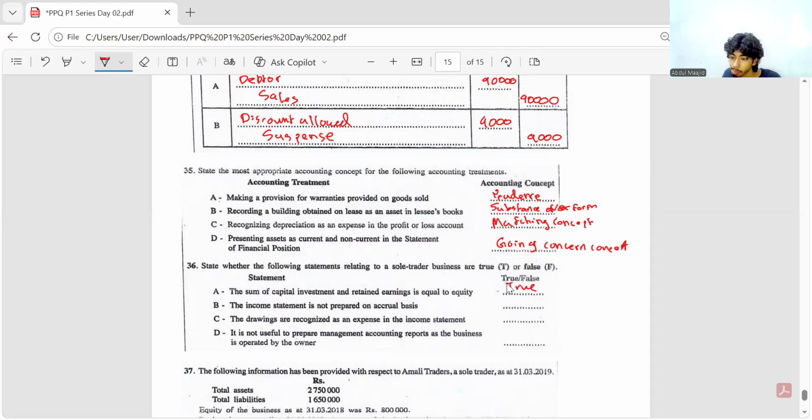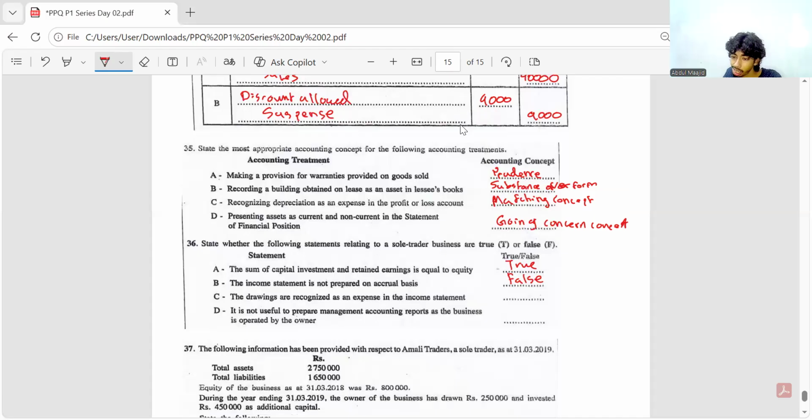B. The income statement is not prepared on accrual basis. That is false. Income statement we definitely prepare it based on accrual basis. We record only the income that we earned and the expense that we incurred, whether it is paid or not. So it is prepared based on accrual concept. The drawings are recognized as an expense. That is false. We know that. It is recorded under equity as a reduction in equity.